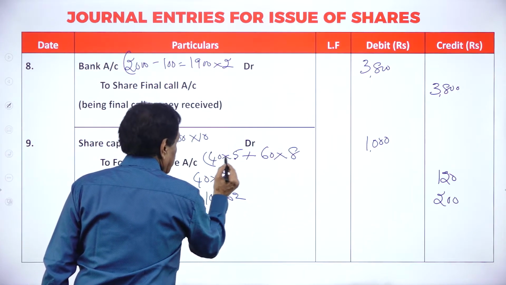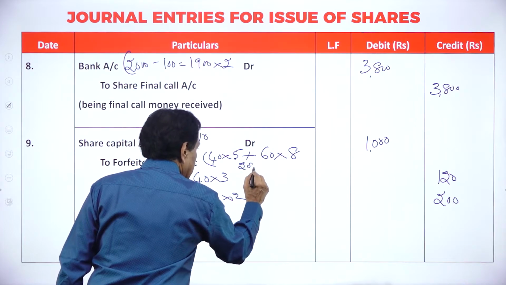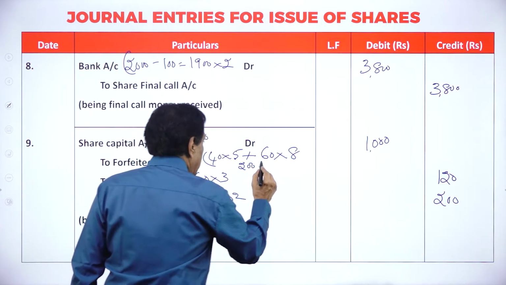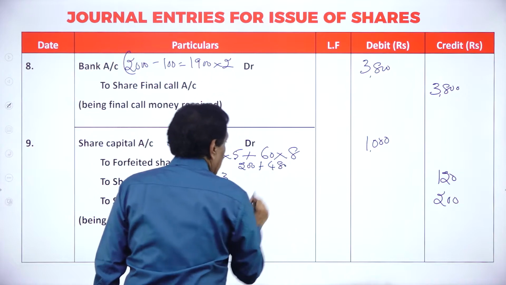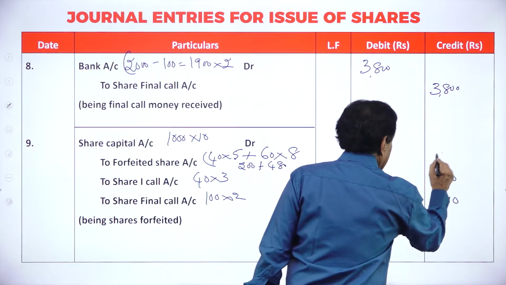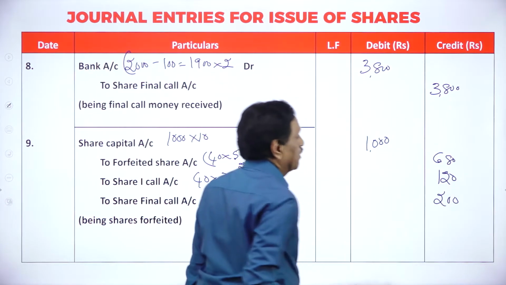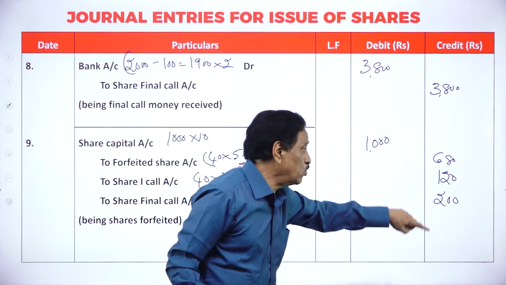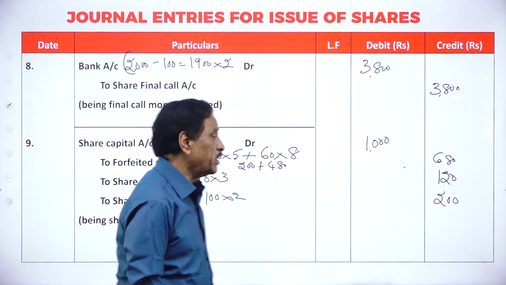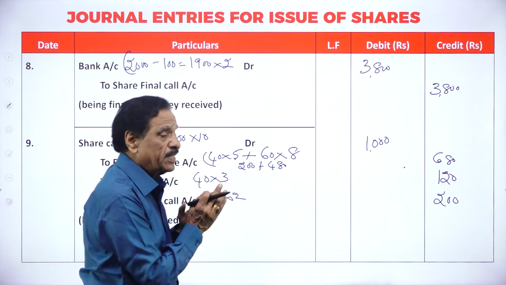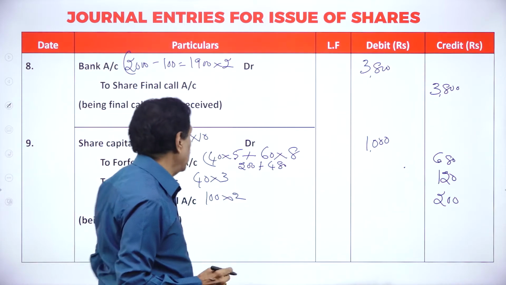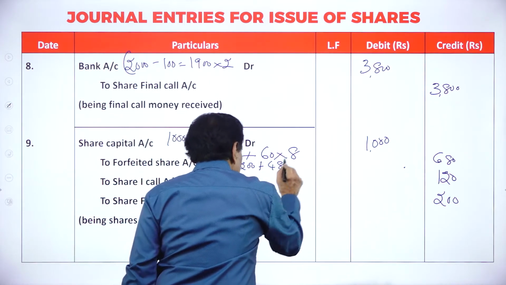This is 40 into 5, 200. This is 480. How much already paid? 680. If you see now 8 plus 2, 10, 1 plus 6, 7, 8, 10. So debit side should be equal to credit side. How much money to be received? 1000.